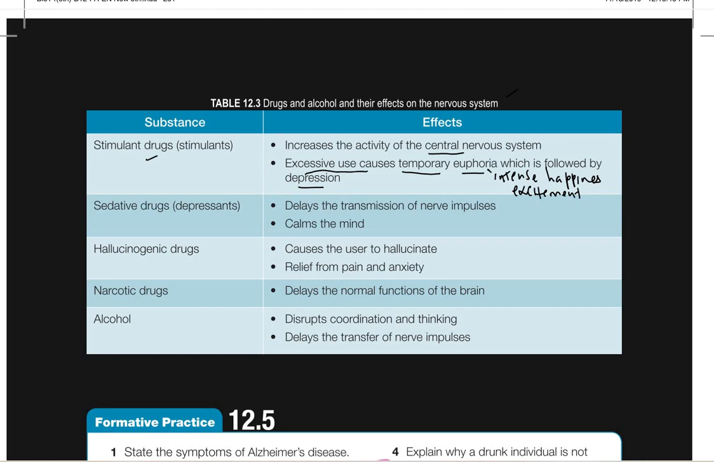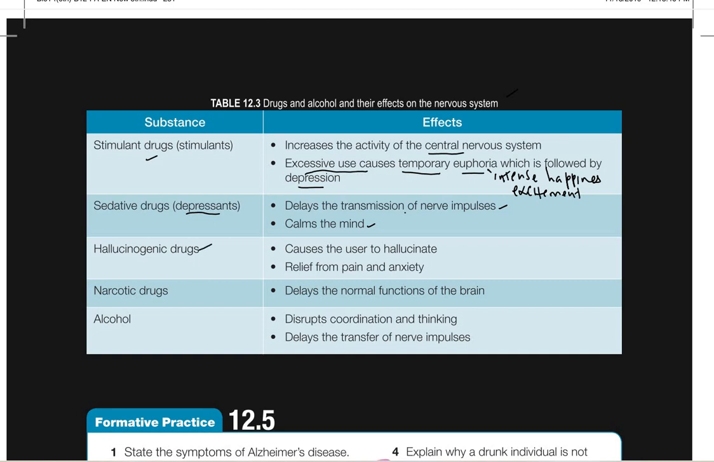Sedative drugs or depressants delay the transmission of nerve impulses and calm the mind. Usually for someone who has depression or anxiety, the doctor will give these sedative drugs to calm the mind, but in a suitable dose, not excessive.